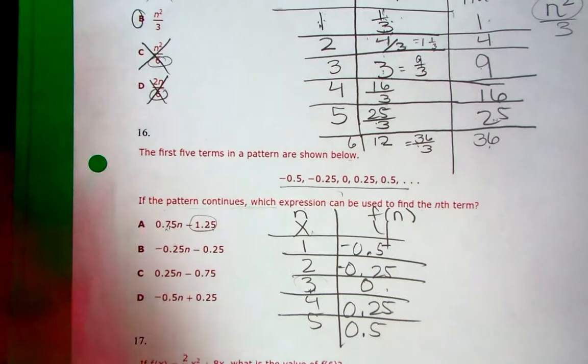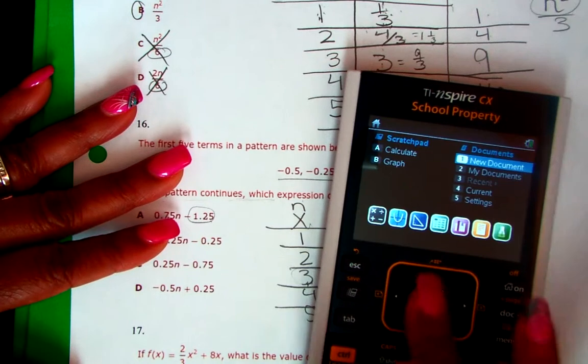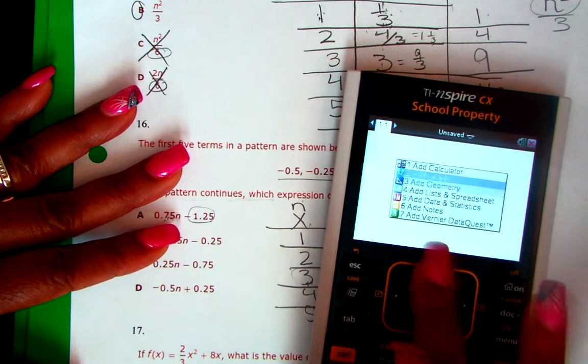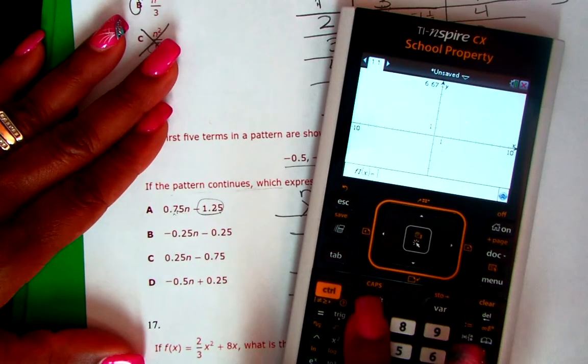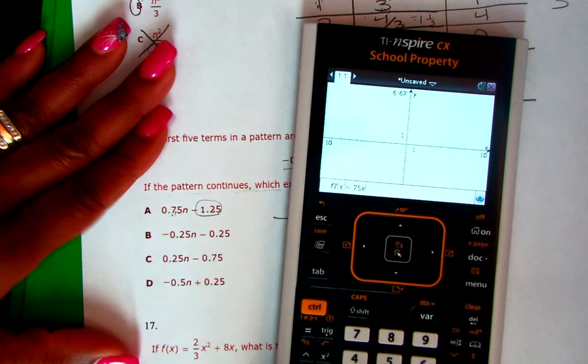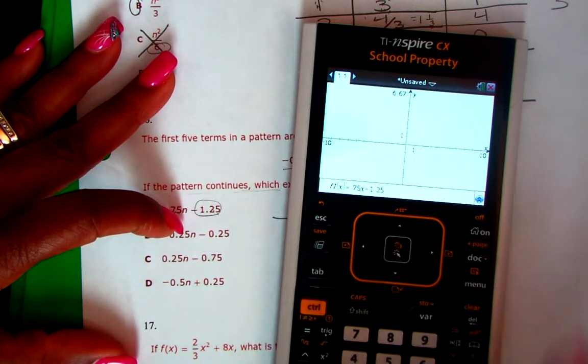Okay. And let me show you. You can go ahead and say 0.75x minus 1.25. Enter.